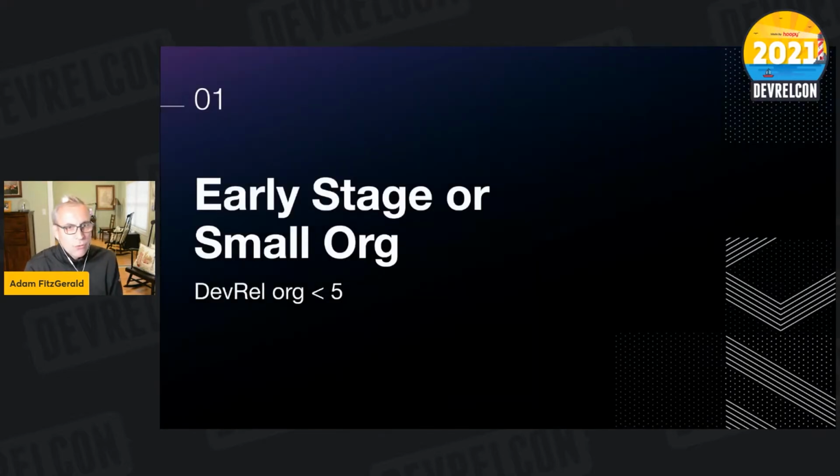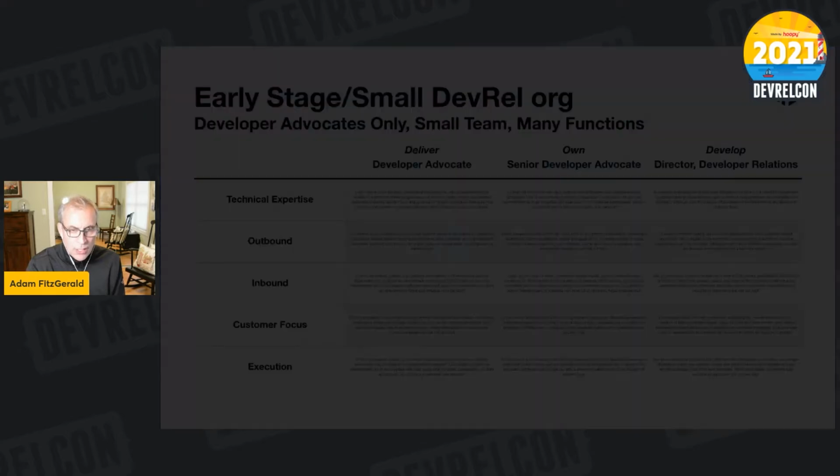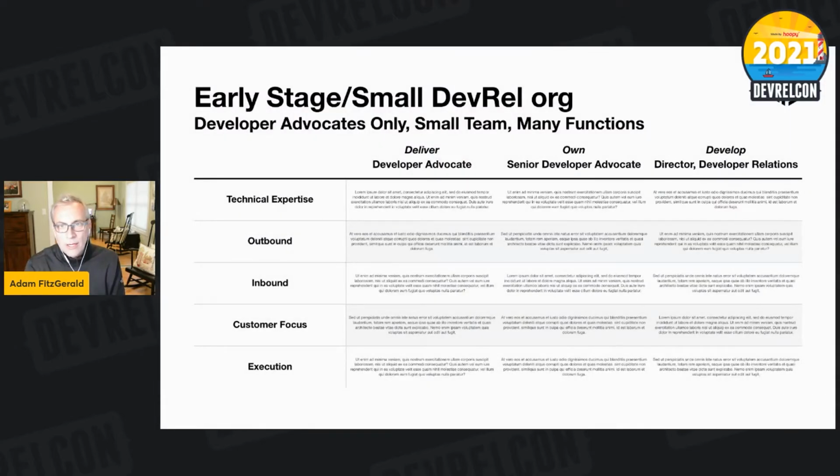All right, so let me just go ahead and show you a sample one. I've created career matrices at HashiCorp, at Amazon, and prototypical ones at other companies as well. But I thought I'd create a fictional one that could serve as possibly a template for a generic organization that has a small DevRel team. So a DevRel team of 5 or fewer people, early stage or small org. And I try to keep it as simple as possible, and it's small.